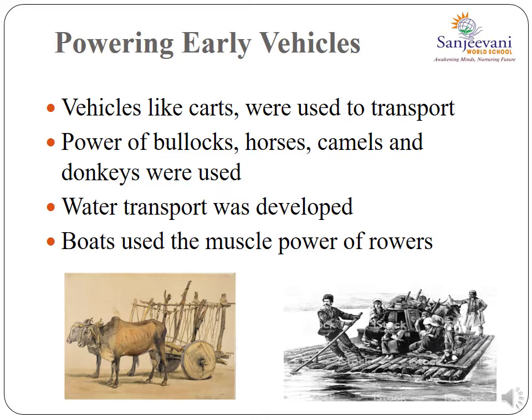Then, water transport was developed. As humans were settled on river banks, early means of water transport were also developed. Now wooden logs were used as a way of crossing rivers and lakes. Okay, later these wooden logs were cut into planks to form boats. So boats were the easiest way of transportation across lakes and ponds. Rafts were also made.